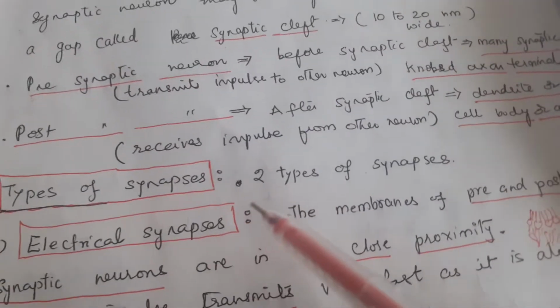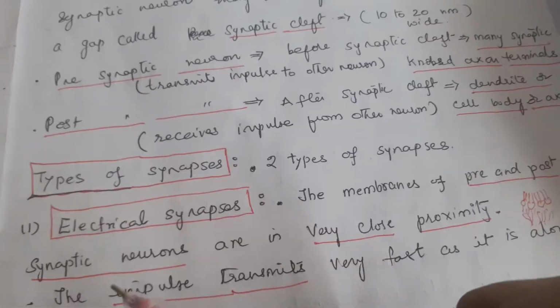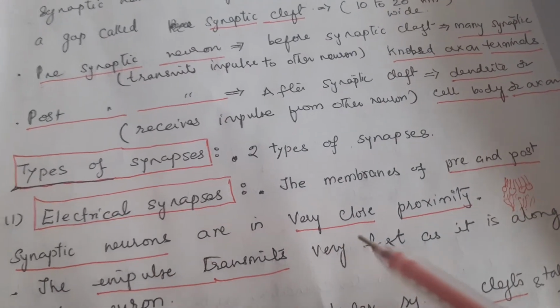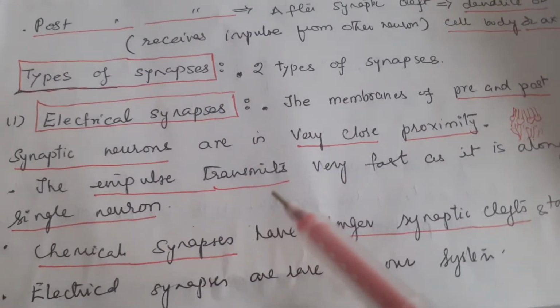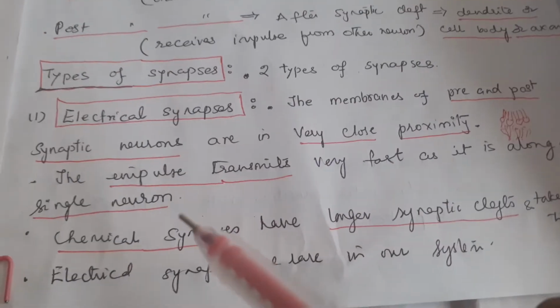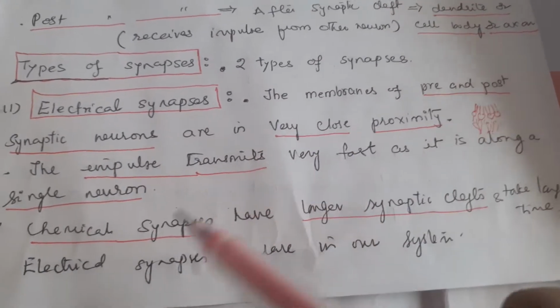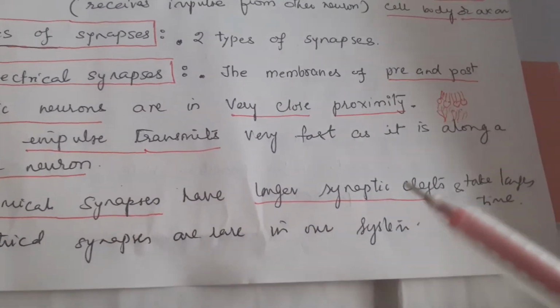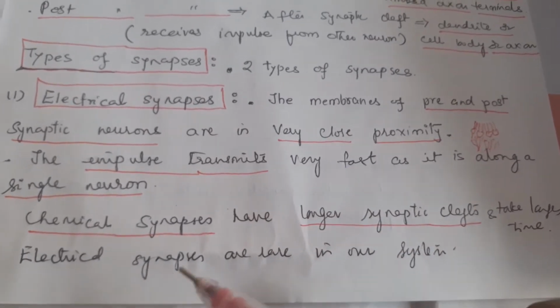There are two types of synapses. First, electrical synapses: the pre- and postsynaptic membranes are in very close proximity, leaving no gap. Here the impulse transmits very fast, just like in a single neuron, because there is no gap. Chemical synapses have longer synaptic clefts and conduction takes longer. Electrical synapses are very rare in our system.